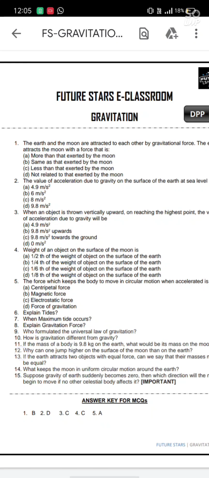Next questions are about tides, but according to our CBSE syllabus, tides are not considered in our syllabus, so we must skip that. Moving towards the eighth question.